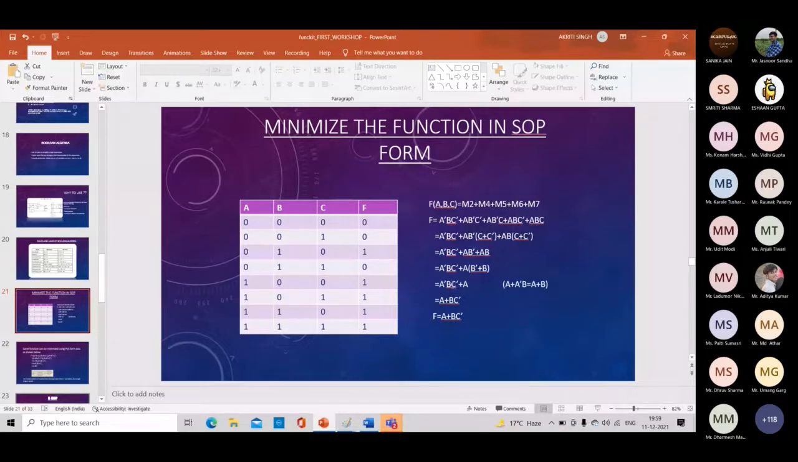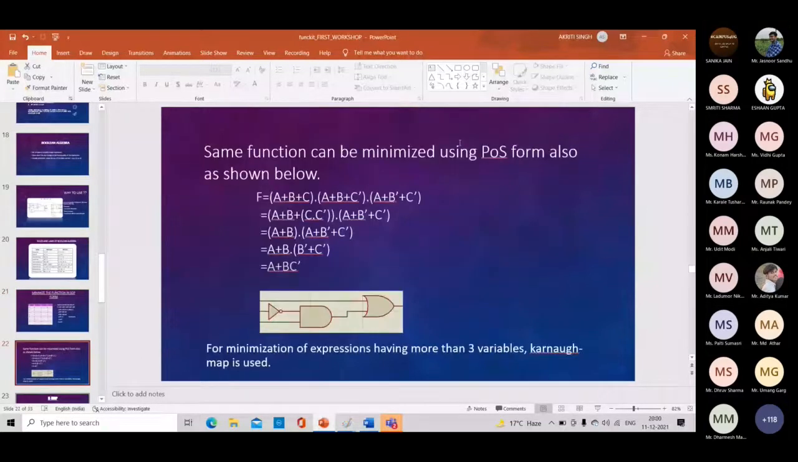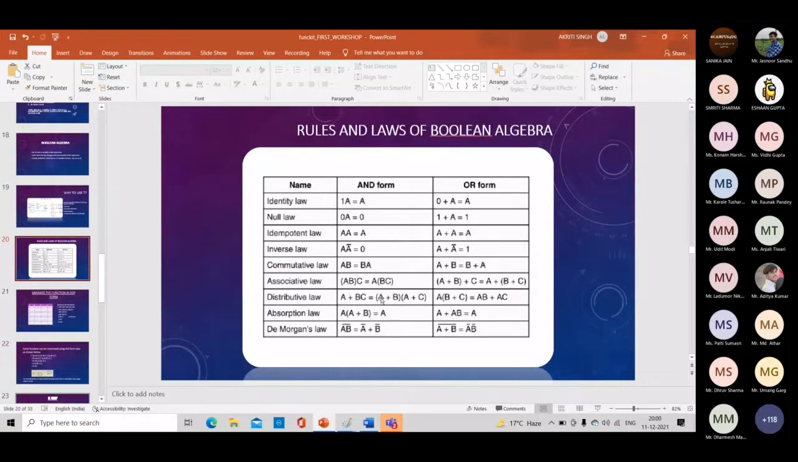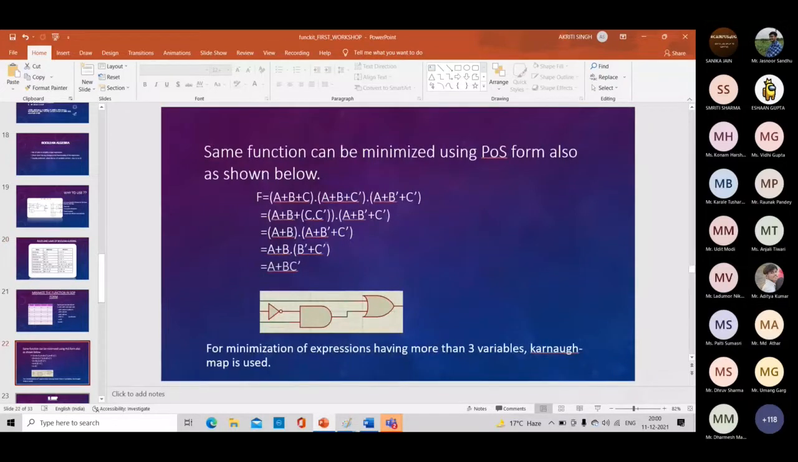Now we will minimize the POS form by using these rules. So the POS form was a plus b plus c dot a plus b plus c bar dot a plus b bar plus c bar. From these two we'll take a plus b as common by using the distributive law. As you can see here, if you go vice versa, a plus b and a plus c, if you take a as common, we will have a plus bc from the distributive law. We have used that here, so we'll take a plus b as common, then plus c dot c complement.